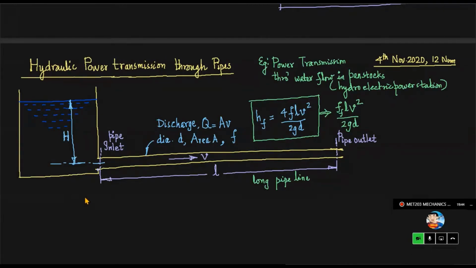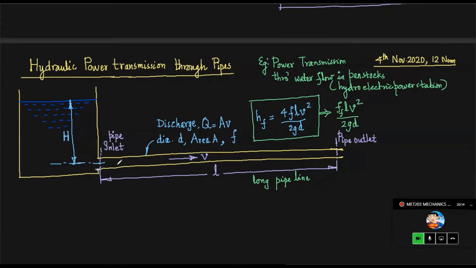So you have a reservoir where the head of water is the height from the water level in the dam or reservoir to the center line of the pipe inlet. That height indicates the net head available at the inlet, when the fluid is entering the pipeline.